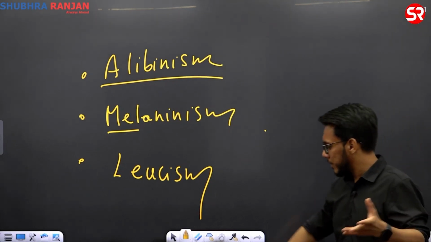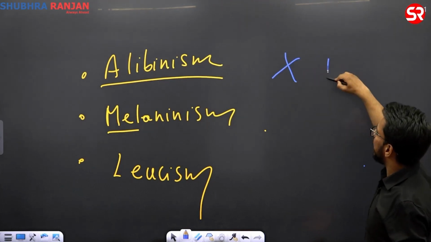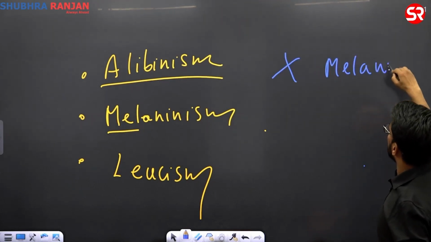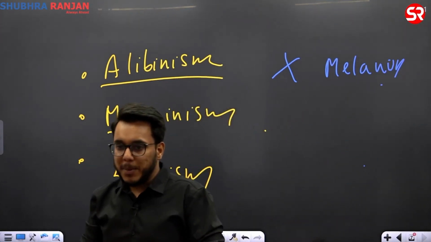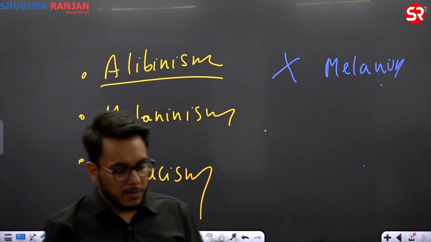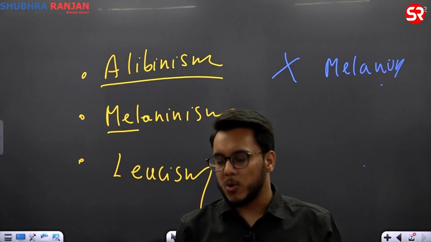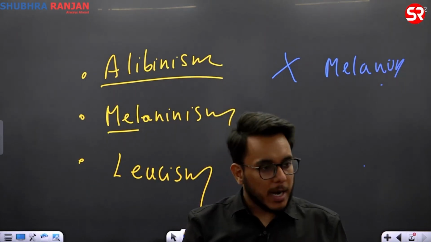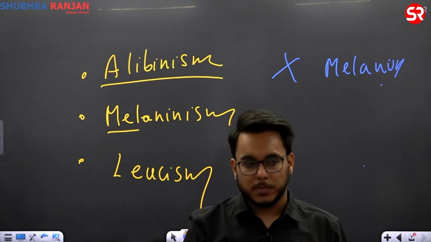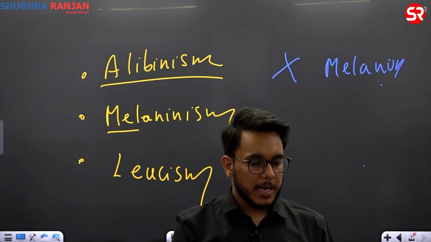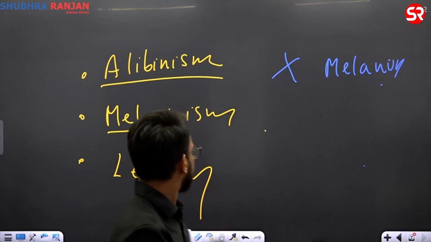Okay, albinism. Albinism में क्या होगा? There will be complete absence of melanin. Now melanin is one which is responsible for giving a dark color to the skin or to the coat of an animal. So complete absence of melanin, ये क्या होता है? Albinism. समझ में आ रहा है? ठीक है, it is a genetic condition.